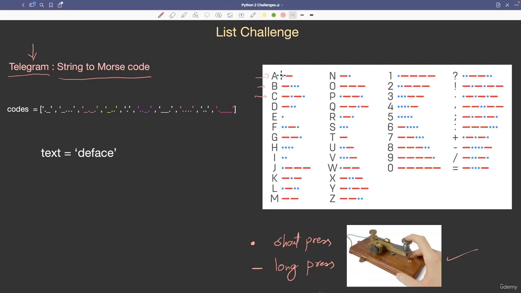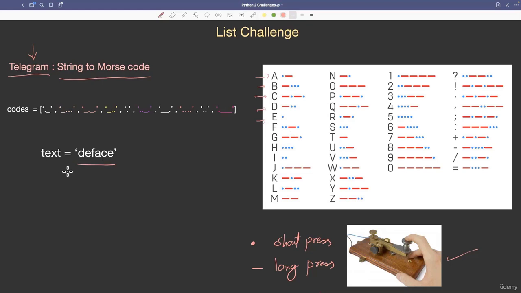Dot means short press and dash means long press. In olden days, when a person had to send a message from one place to another, suppose the text is deface, he would convert these alphabets into codes. From this chart, D is replaced with dash dot dot, E with just one dot, and F with dot dot dash dot.